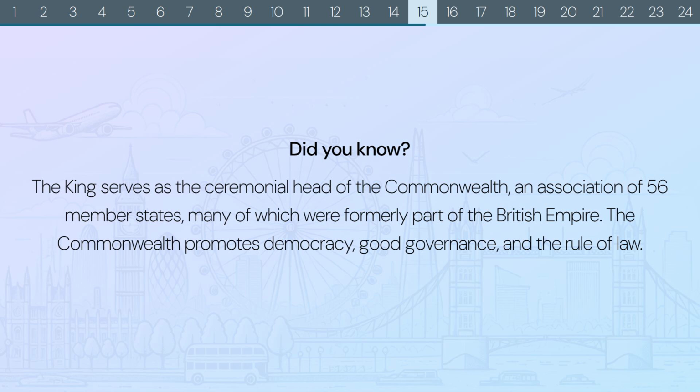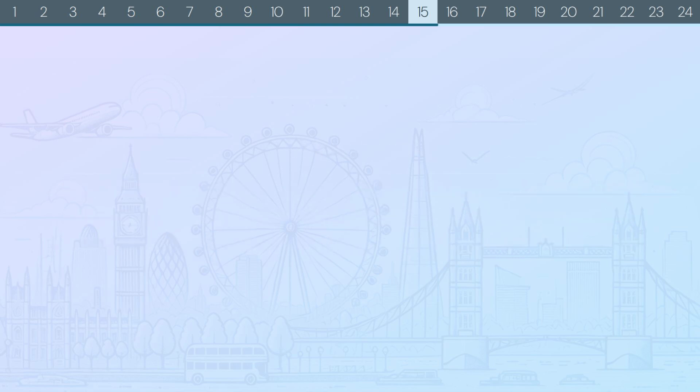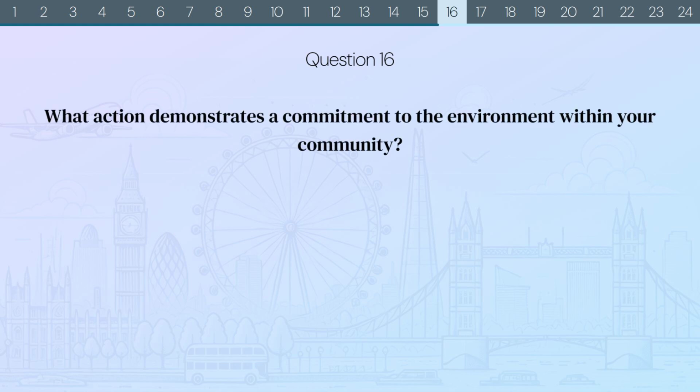Did you know? The King serves as the ceremonial head of the Commonwealth, an association of 56 member states, many of which were formerly part of the British Empire. The Commonwealth promotes democracy, good governance, and the rule of law. Question 16. What action demonstrates a commitment to the environment within your community?